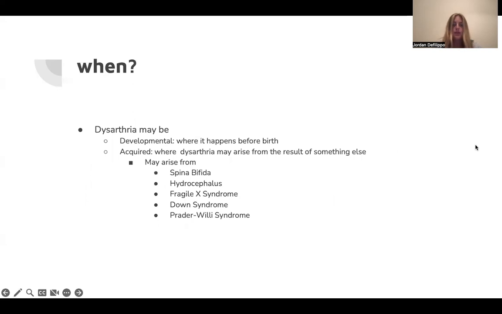Dysarthria may be developmental, which is when it happens before birth or at birth. It may be acquired, where it arises from the result of something else. It can arise from spina bifida, which is when a baby's spinal cord does not develop properly. Hydrocephalus, when there's too much cerebrospinal fluid in the brain. Fragile X syndrome, which is when there are mutations of the FMR1 gene. Down syndrome is when there's an extra copy of the 21st chromosome, and Prader-Willi syndrome, which is a deletion of a part of the 15th chromosome.